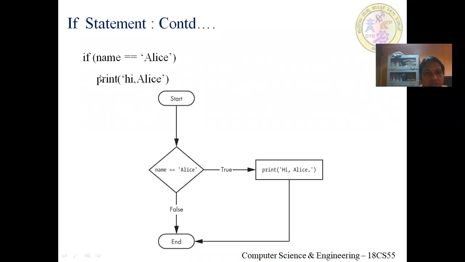So the flowchart of the if statement looks like this. This is a sample code for the if statement. If name is equal to Alice, then print hi Alice. First is start, and we have a diamond shape which represents the comparison or the condition. If the condition is true, then it will print hi Alice. Otherwise, the program will end. So here, if name is equal to Alice, colon, print hi Alice.